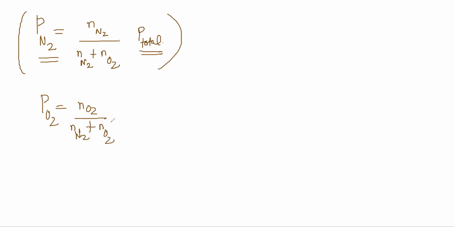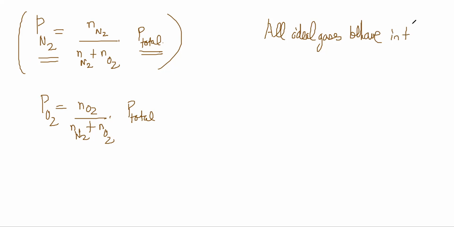Here, one inherent assumption is that all ideal gases behave in the same way. Actually, there are many gases where there are intermolecular forces and so on, and they behave differently.